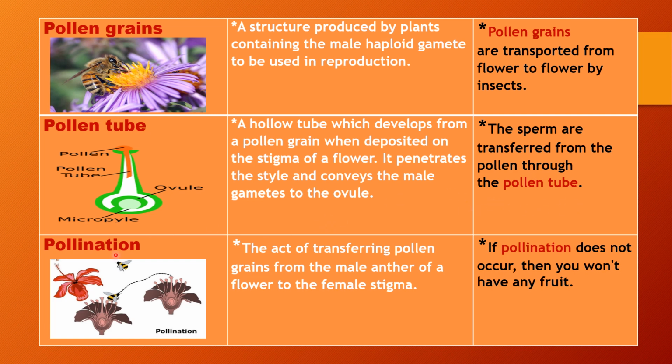The next word is pollination. It means the act of transferring pollen grains from the male anther of the flower to the female stigma. It could be used in a sentence like, if pollination does not occur, then you won't have any fruit.